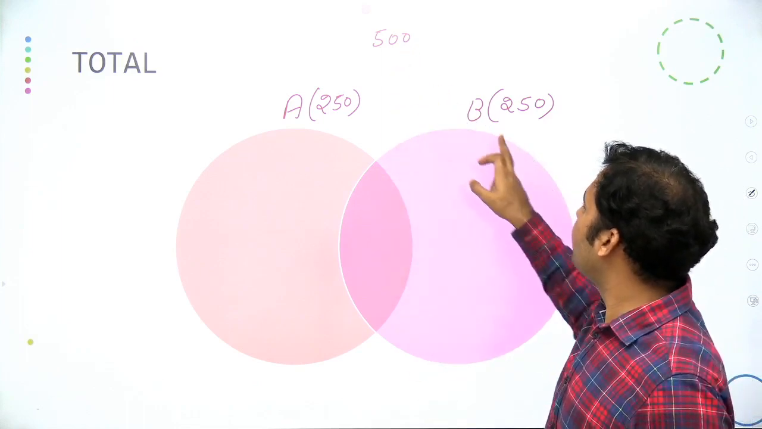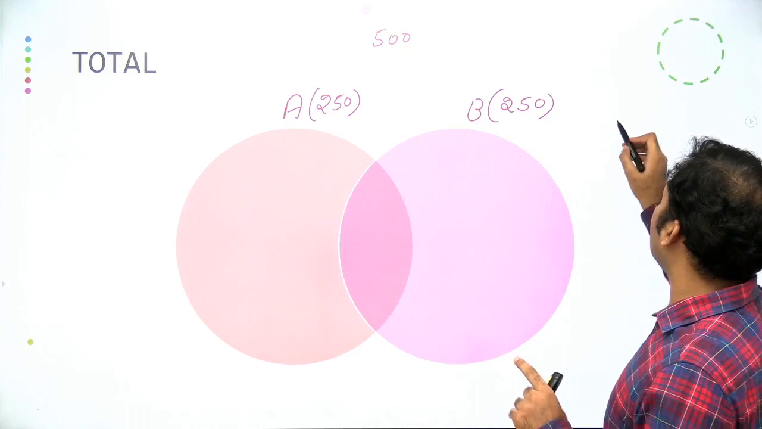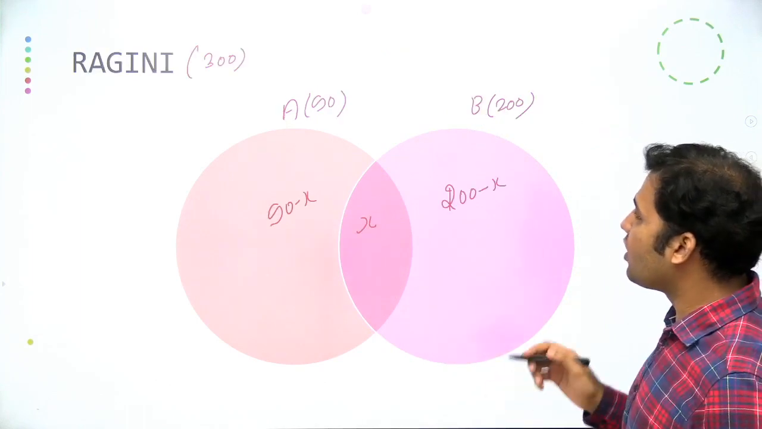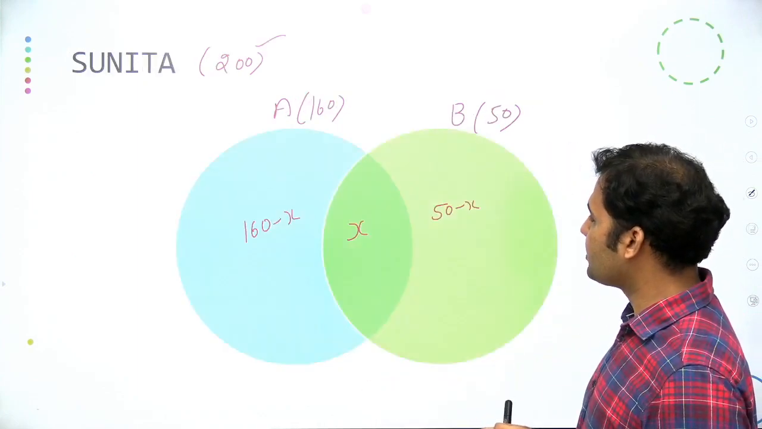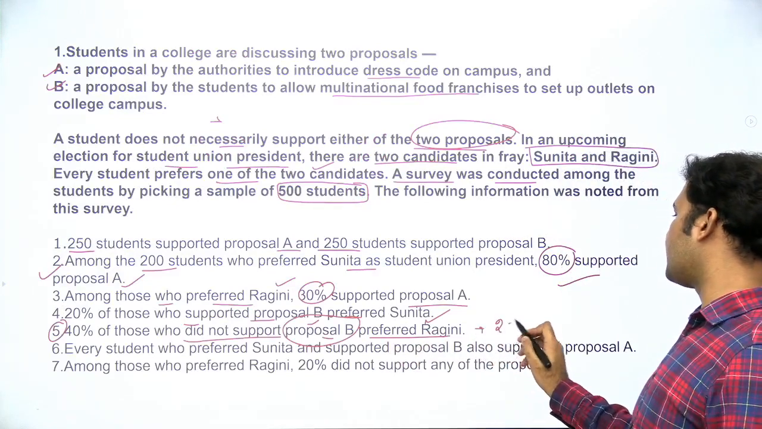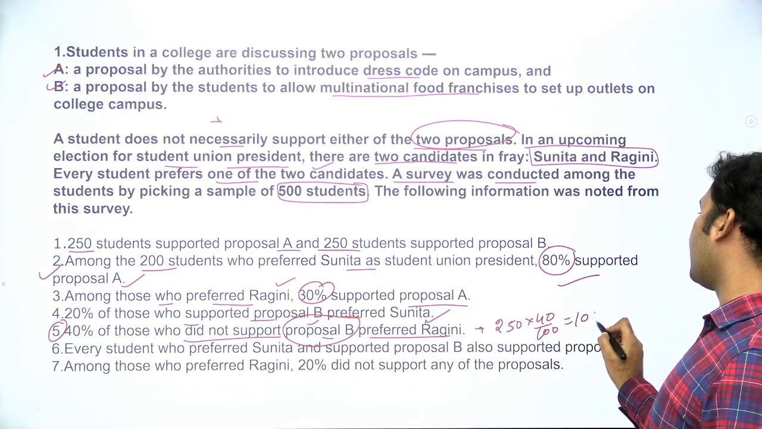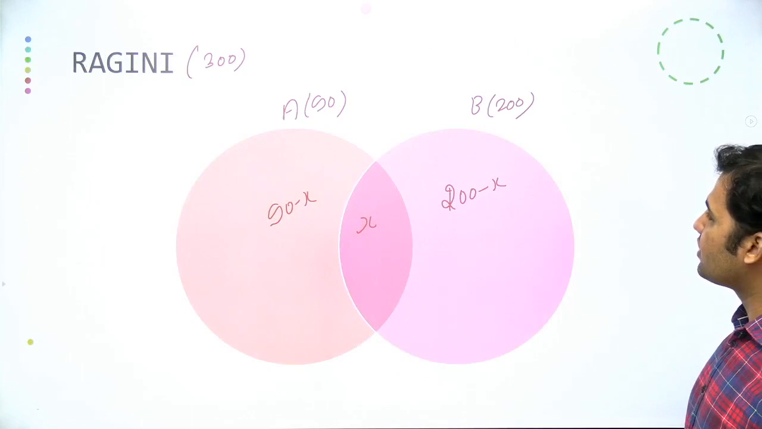So guys, out of 500, this complete set is of 250. So can I say the remaining 250 are those number of students who are not preferring the proposal B? And if they are not preferring the proposal B, 40% of 250, guys. So 40% of 250 will come out to be equal to 100, and these 100 students prefer Ragini.